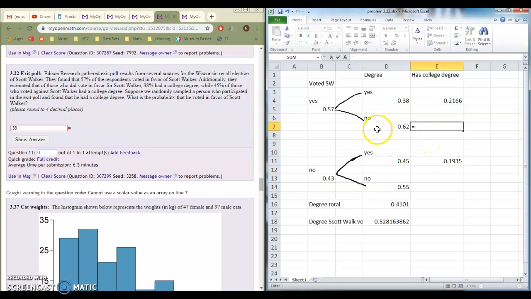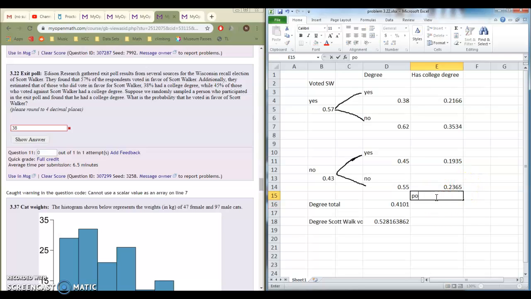This is a little extra. The people who voted yes but have no college degree, that's about 35% of the population. And the people who voted no and have no college degree, that is about 24% of the population.